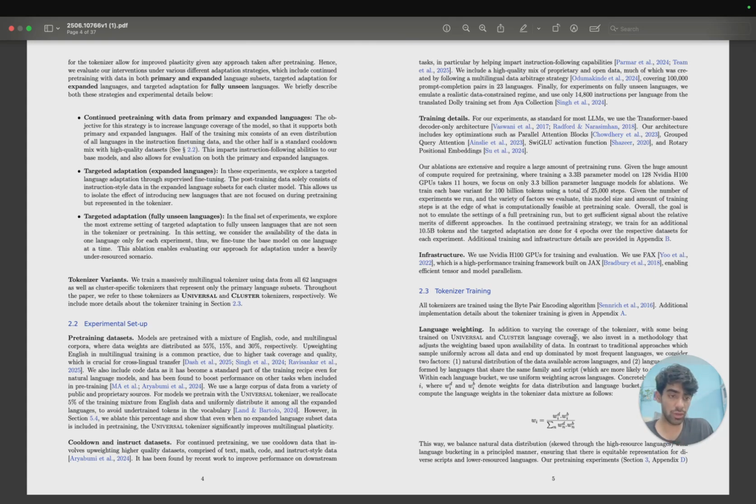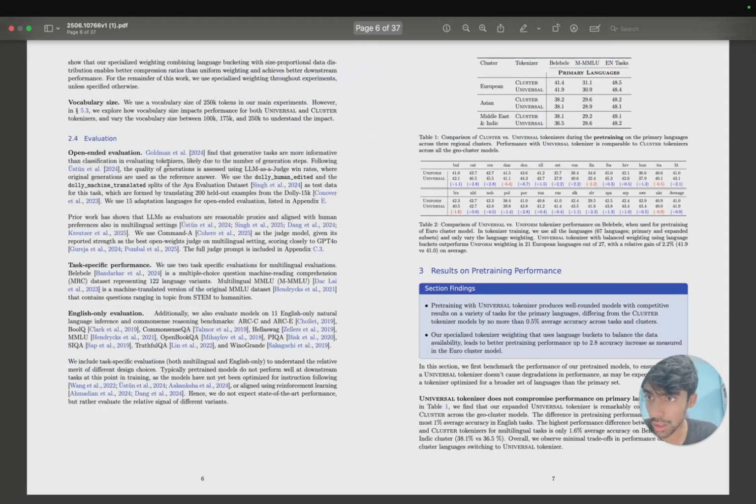For some languages you will have really good data available, for some languages you won't. Like in India, I'm pretty sure for Hindi and Hindi-like languages such as Telugu and Tamil, you will find a lot of data available in public. But for languages like Marathi, you will not find that much good quality data available in public, right? Now, for vocabulary size, they have used a size of 250k tokens in our experiment.